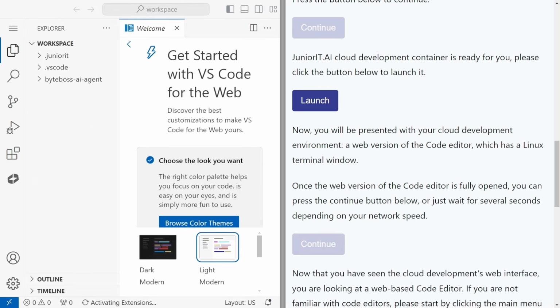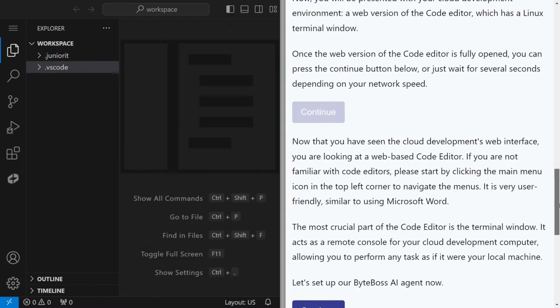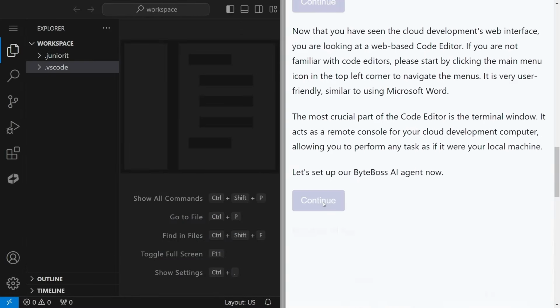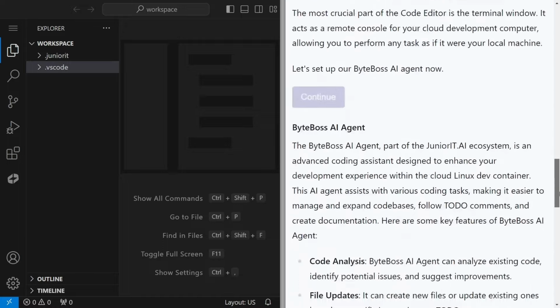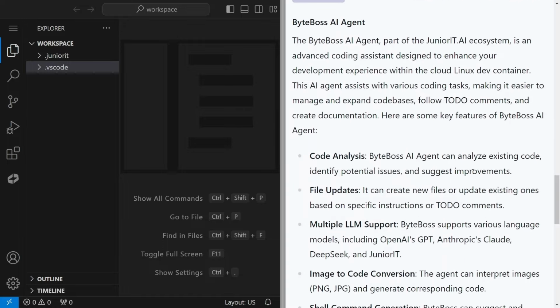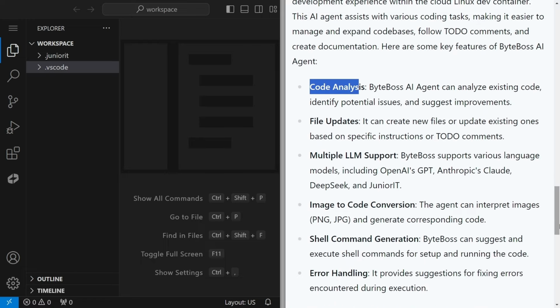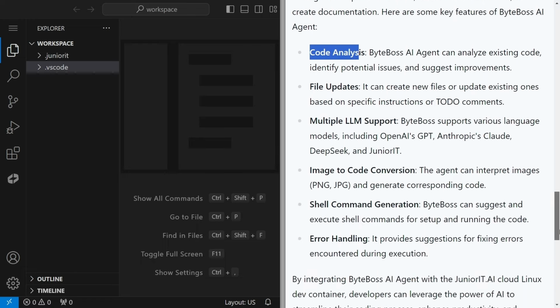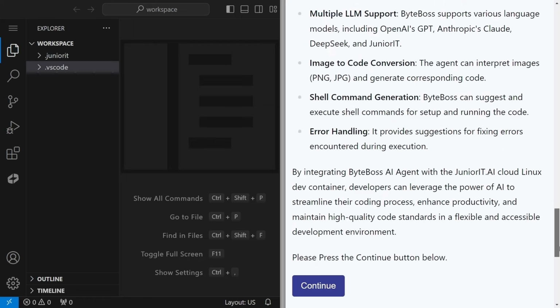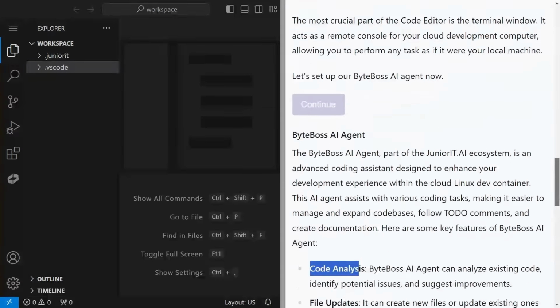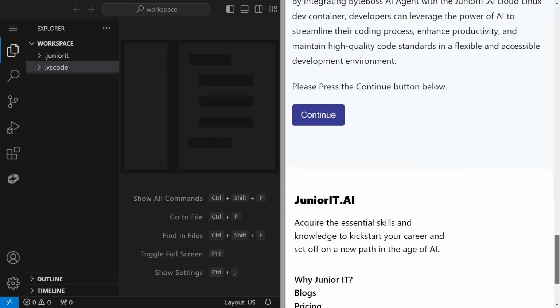Now again, you just need to follow the steps. You can read about what ByteBoss AI Agent is. It can help you with code analysis and file updates. It has multiple LLM support, and it can do so many things. But let's first learn how we can set up the ByteBoss AI Agent, because on the left side, this is just an online cloud computer, and you need to set up the ByteBoss AI Agent project on it. Again, click on the continue button.